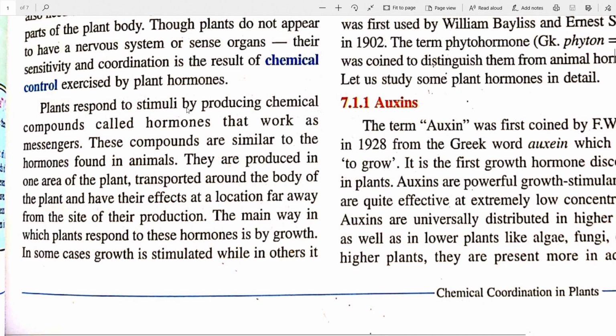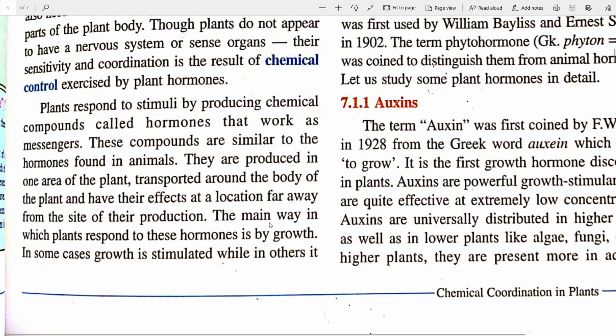Plants respond to stimuli by producing chemical compounds called hormones that work as messengers. These compounds are similar to the hormones found in animals. Hormones are found in animals too. They are produced in one area of the plant, transported around the body of the plant, and have their effects at a location far away from their site of production. So at one part of the plant, these hormones are produced and then transported through the vascular system, and the effect is seen somewhere far away from that site.